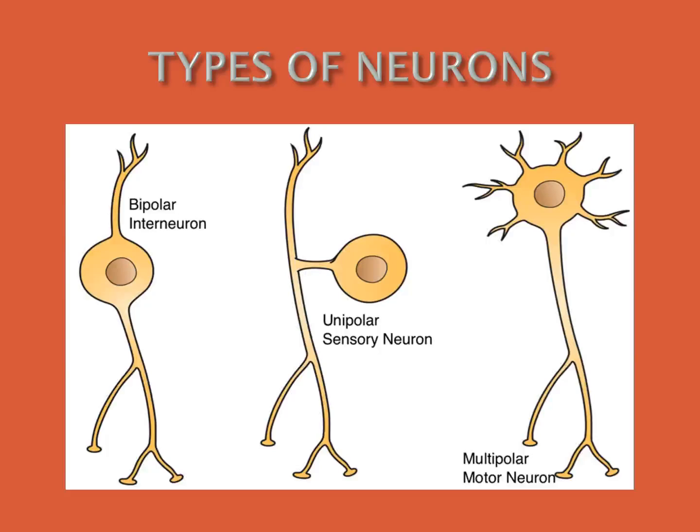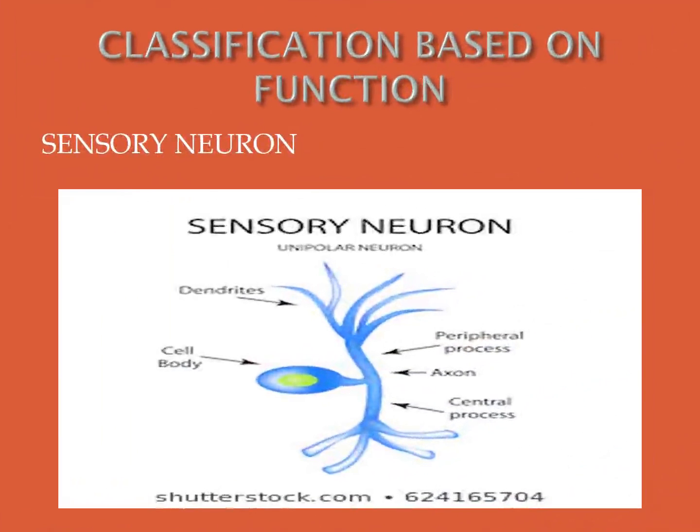Now we have to study association neurons. See the picture. Here they conduct impulses between sensory and motor neurons. It is a motor leg.